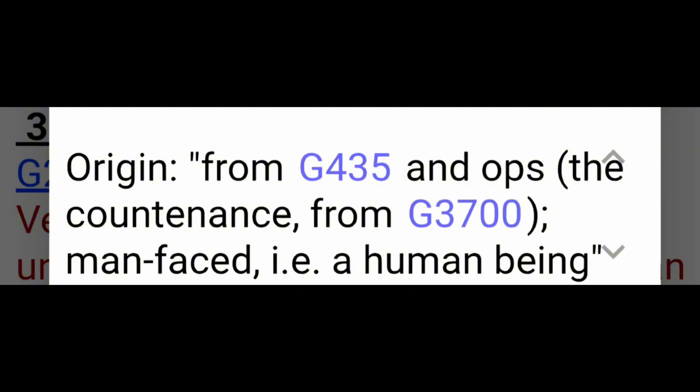So we see the meaning comes from 2 different words that join to form the idea of the countenance of a man or man-faced, that is to say, a human being.